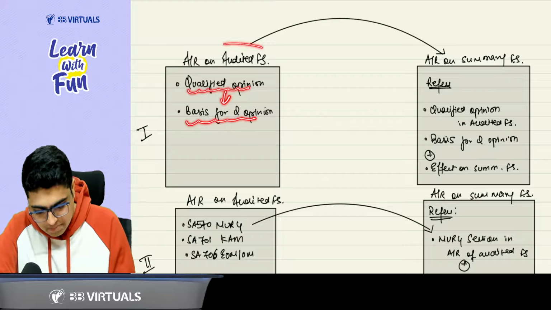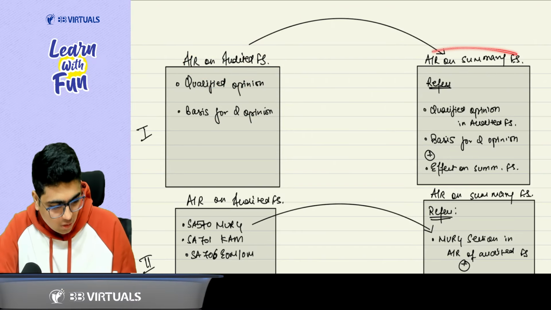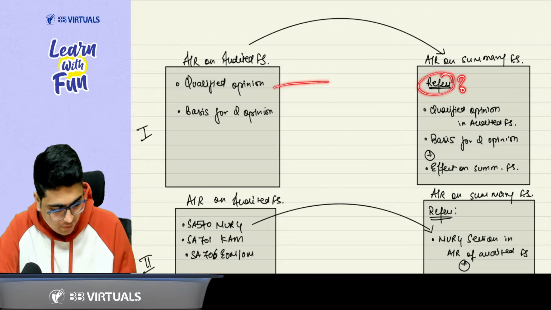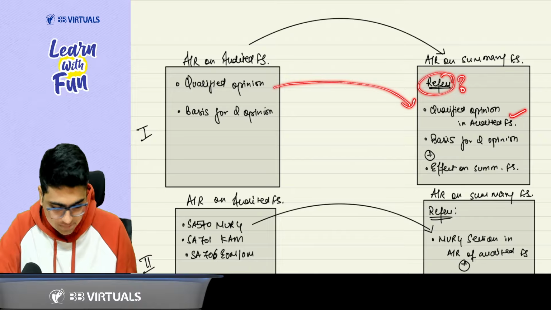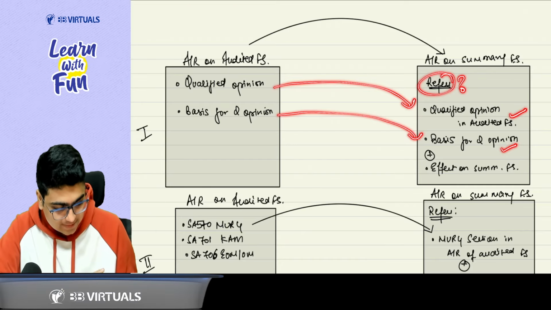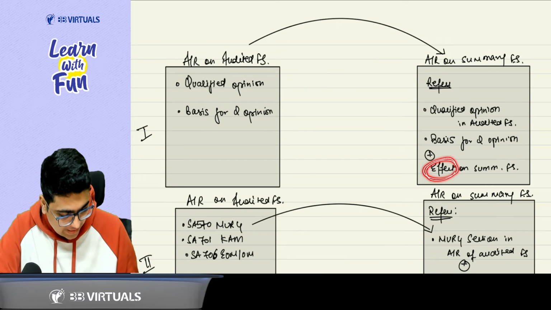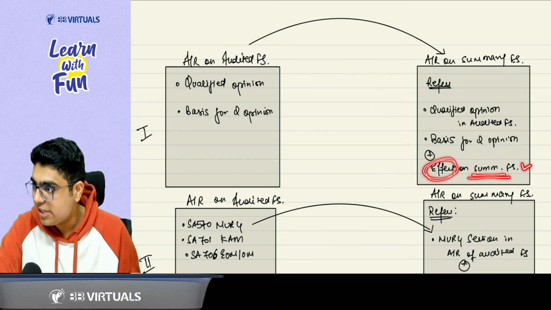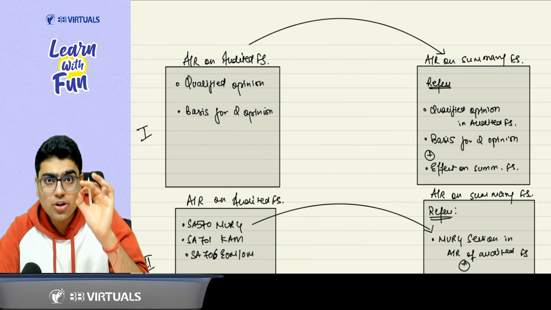Now, sir, based on these audited financial statements, there is an audit report on summary financial statement. What will it refer to? So first of all, it will refer to this qualified opinion. Then it will refer to this basis for qualified opinion. Plus, what is the effect of this on summary financial statement? It will also talk about that. You got the point or not? Yes, sir.